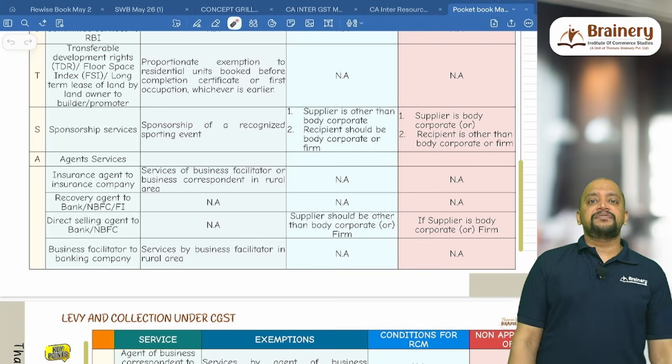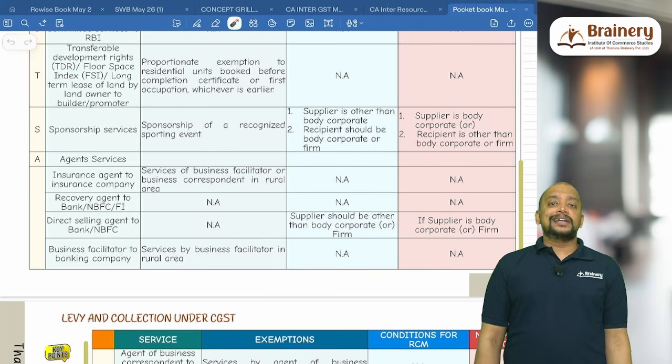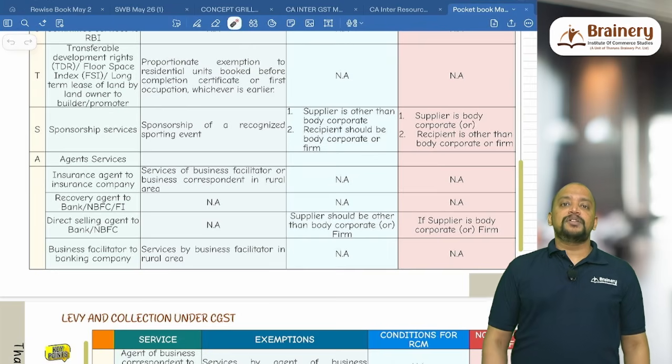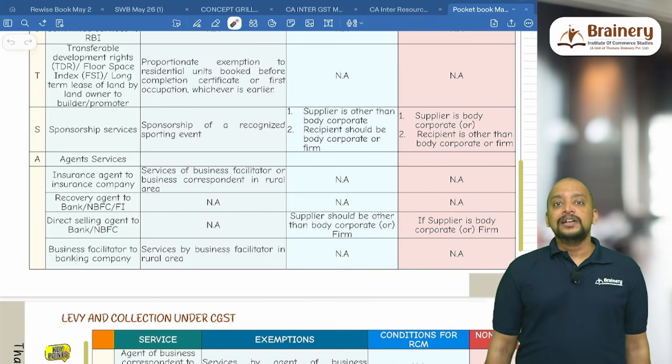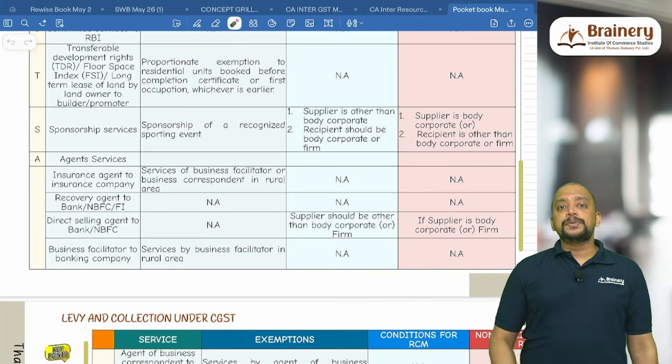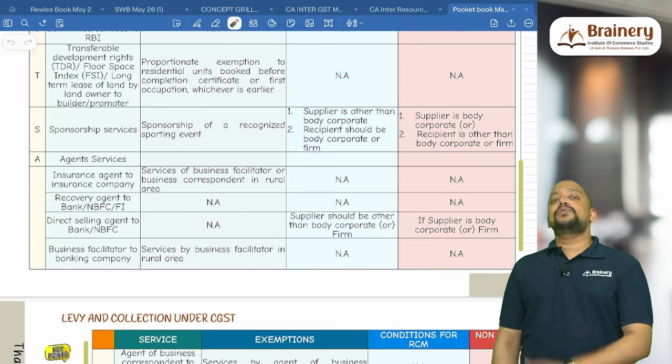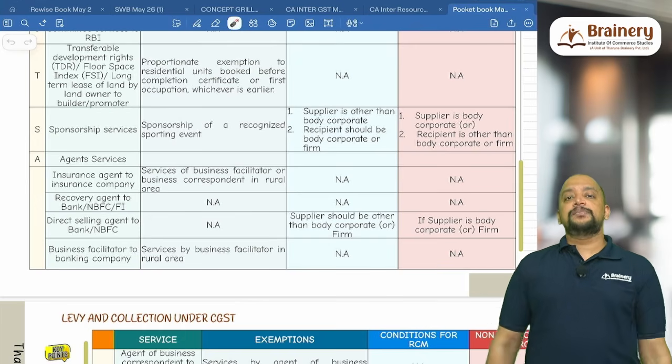Yes, 2 conditions for RCM. Supplier should be other than body corporate, only other than body corporate, means they can be firm or sole proprietor, etc. And the recipient should be body corporate or firm. Then only it will be covered under RCM. If any one condition is not satisfied, then RCM is not applicable.